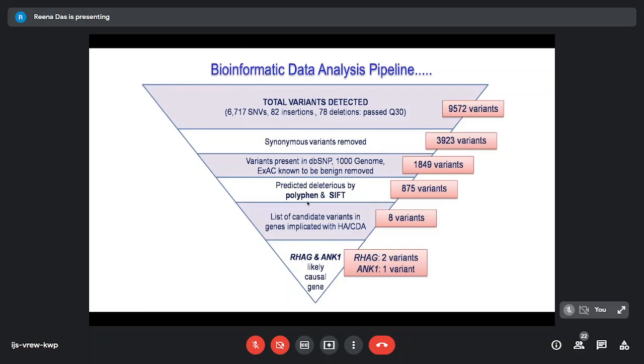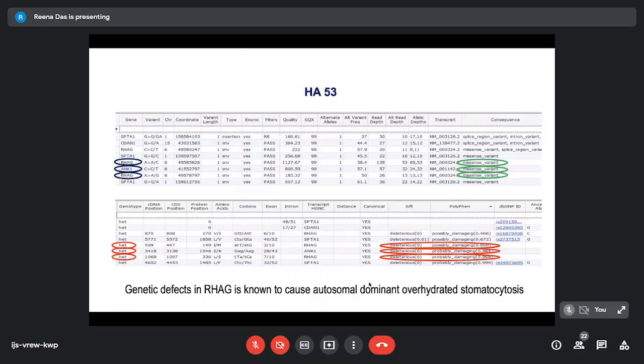Because we knew the clinical history that there was hemolytic anemia in this patient, we ended up with 3 variants. Looking at the family history, it seemed we were dealing with an autosomal dominant pattern. We ended up with these 3 variants in the RAC gene and the ANK1 gene. They were all missense mutations, and they appeared to be deleterious.